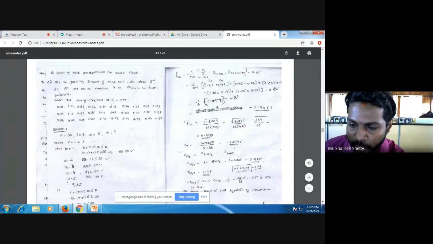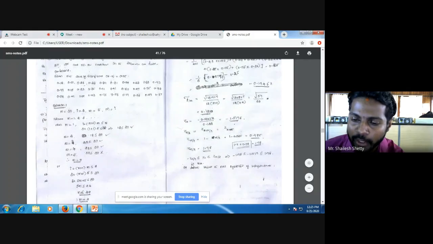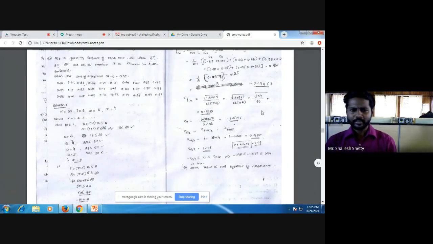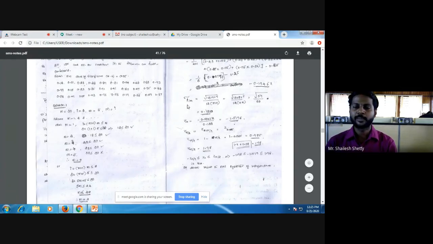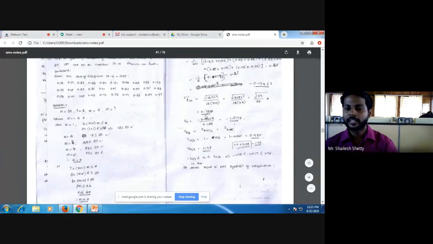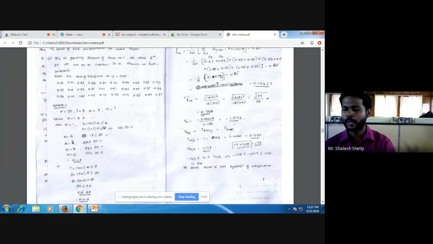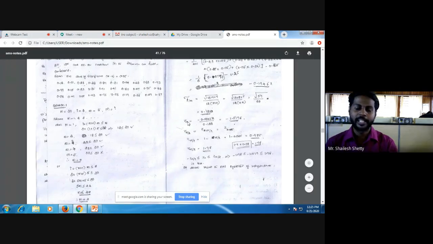Then check that your value lies between 1.96 and minus 1.96. If it is yes, you will not reject the hypothesis. If it is no, it means you have to reject the hypothesis. Okay, this is your autocorrelation problem. So guys, under this chapter: pseudo-random numbers, their properties, errors, considerations, and linear congruential method problem, and out of these 3 problems, any one problem can be asked. Okay, now we can go for chapter 2.